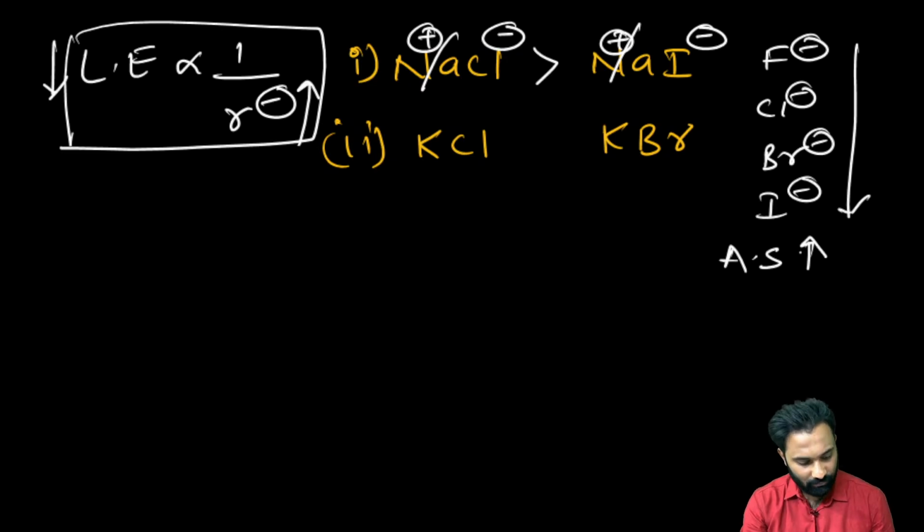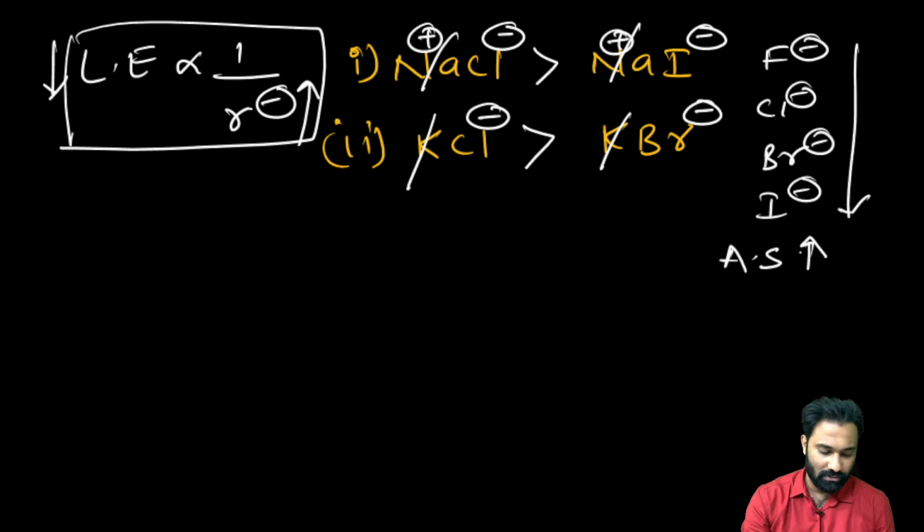In the second one we have KCl. Why? Here it is Cl minus and Br minus, and K and K get cancelled, right? In this manner you have to cross check which one is higher for NaCl and NaI, KCl and KBr.